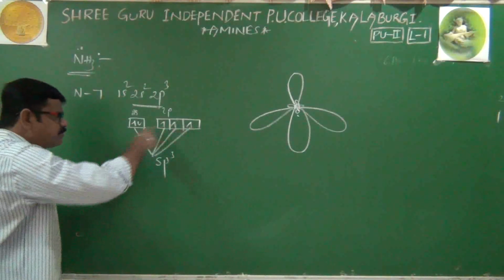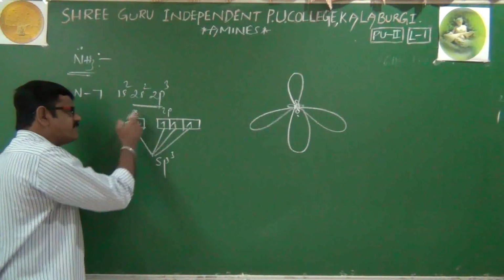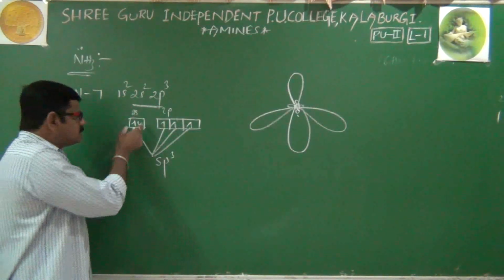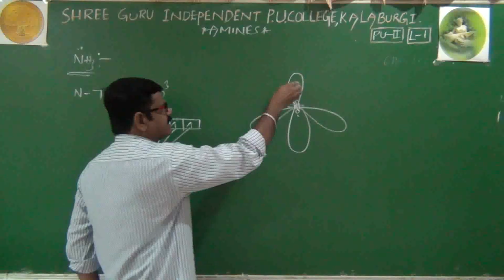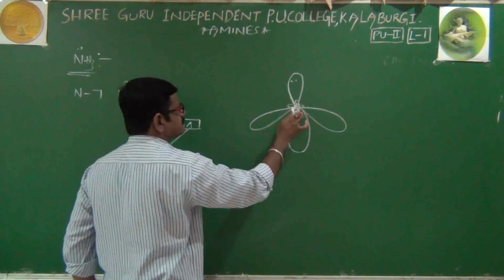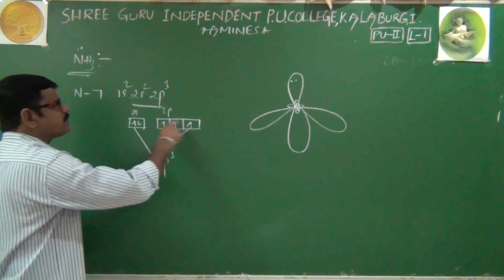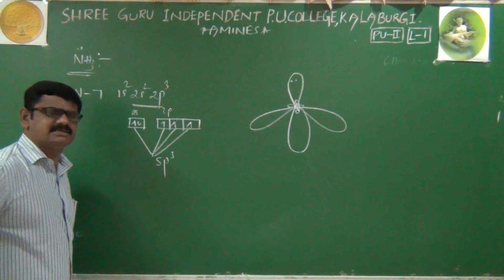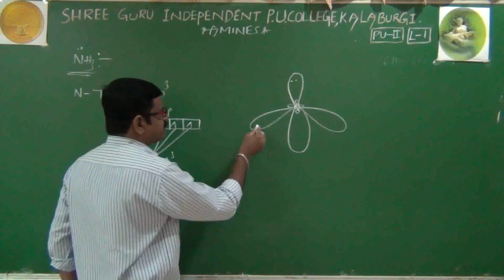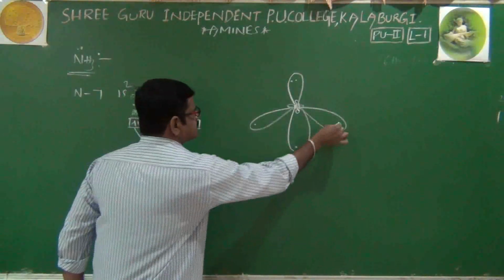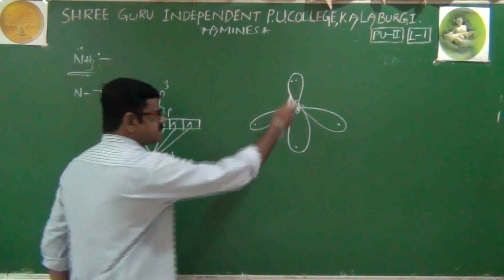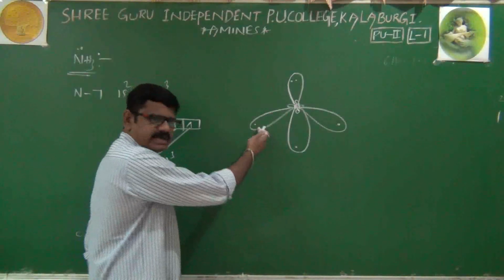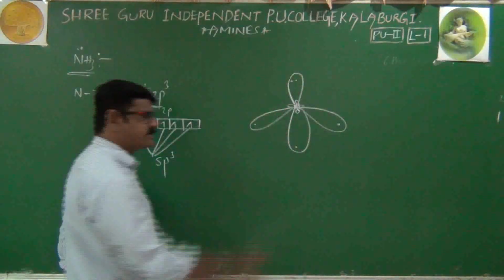Now, if you observe the pure orbitals, the s orbital has a lone pair. The same lone pair will transfer to one of the hybrid orbitals like this. Next, the remaining pure orbitals have unpaired electrons. That's why the remaining hybrid orbitals have unpaired electrons like this. Of course, it is sp3 hybrid orbital, sp3 hybrid orbital, sp3 hybrid orbital, sp3 hybrid orbital.